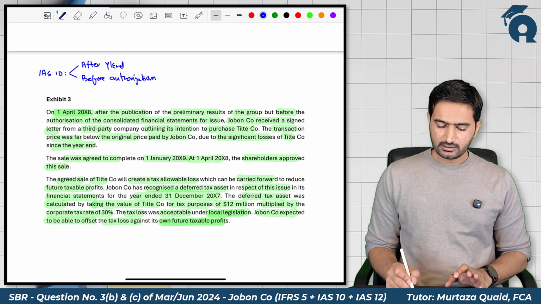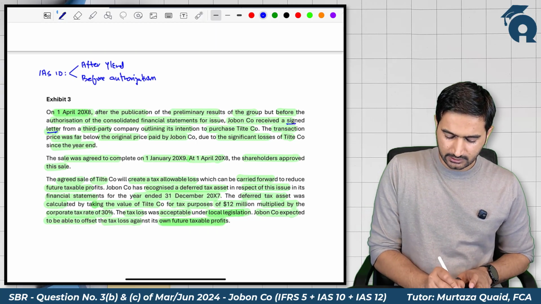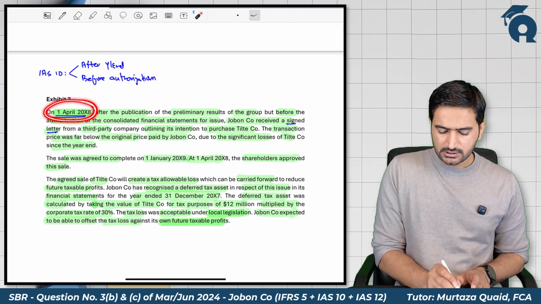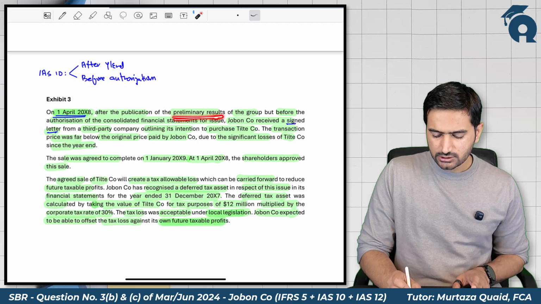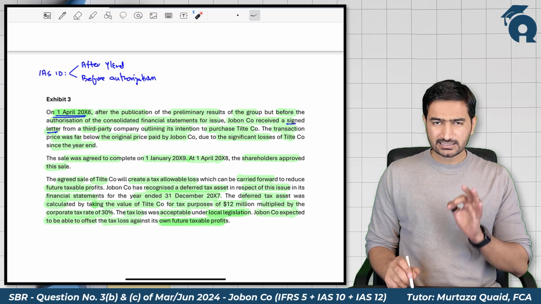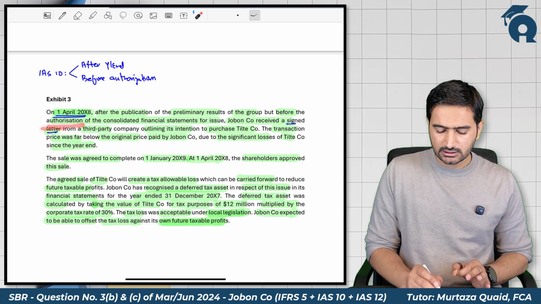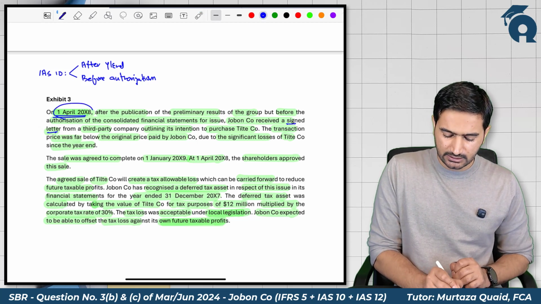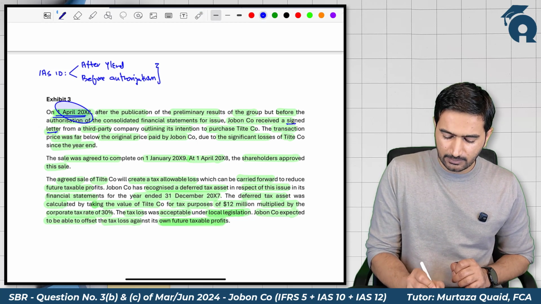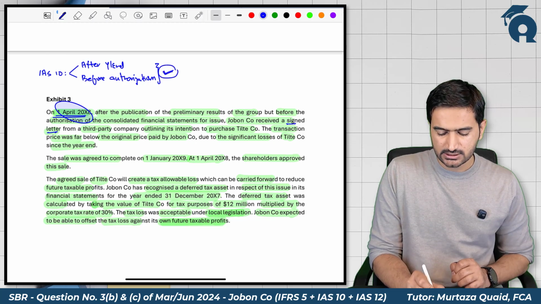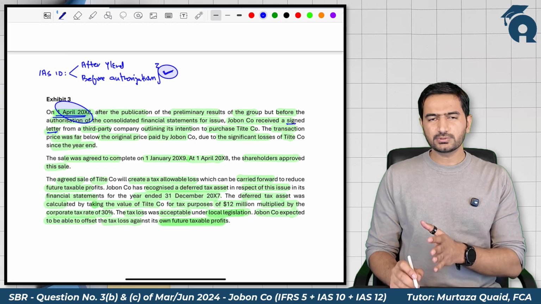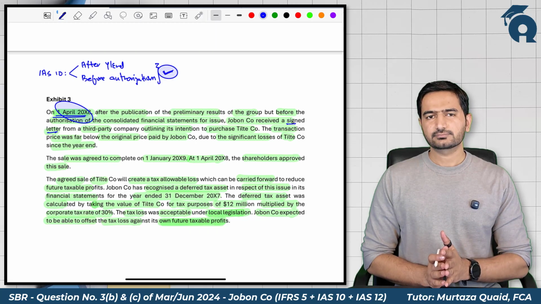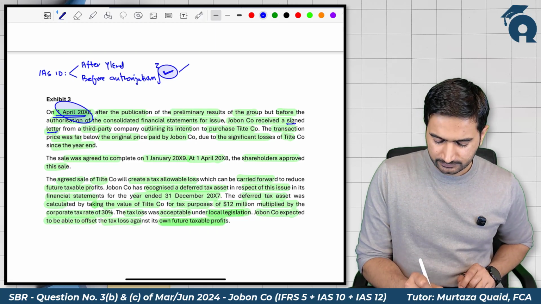Now in this case, we have received a signed letter of intent on 1st April 2008, and on 1st April 2008 the preliminary results of the group were published, but still the financial statements are not authorized for issue. It means that this event falls within the umbrella of IAS 10. Yes, it is an event that needs to be considered as per IAS 10, events after the reporting period. Now IAS 10 classifies those events into two categories. One is